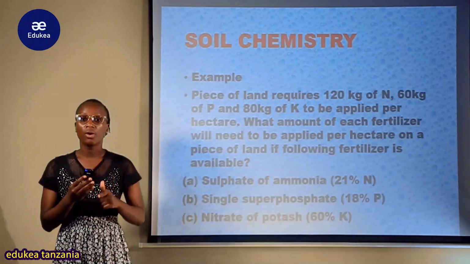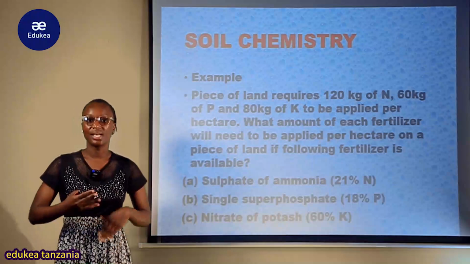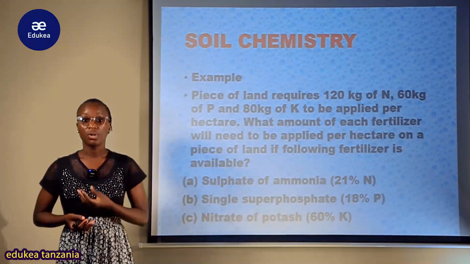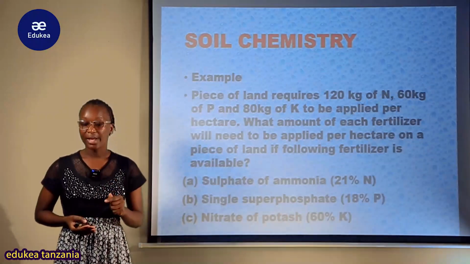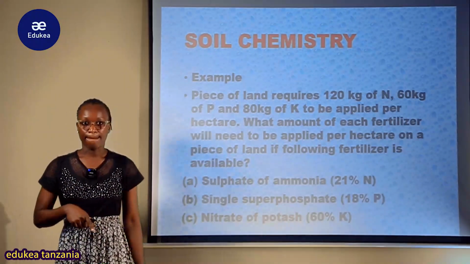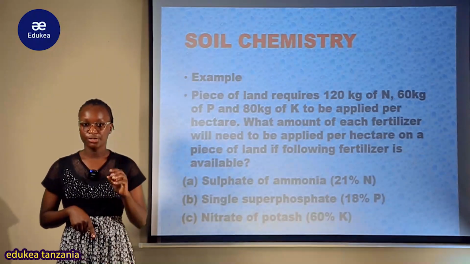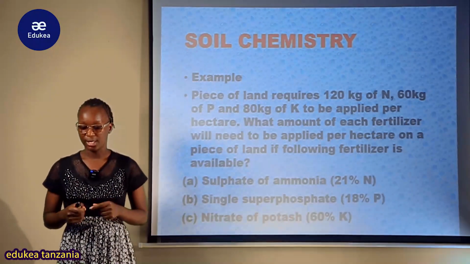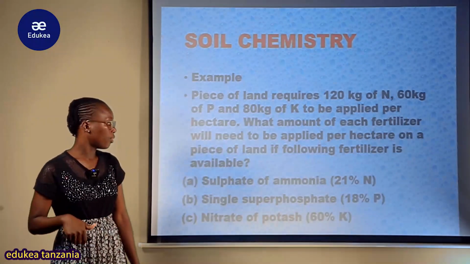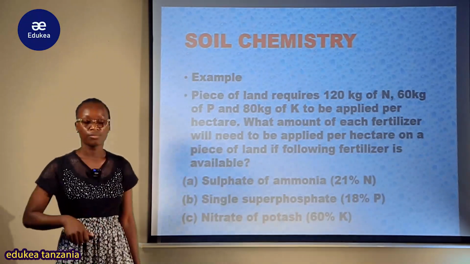So here is where we are going to see how we can determine, okay, kumbe natakiwa nichukue kiwango fulani, kumbe natakiwa nichukue ratio fulani. So tunaenda kufanya simple calculations now. Kwa hiyo katika land pale, ili nijue kwamba kiwango fulani cha nitrogen natakiwa ni add. So simply here tunakuja A anakuambia kwamba una sulfate of ammonia, kwamba